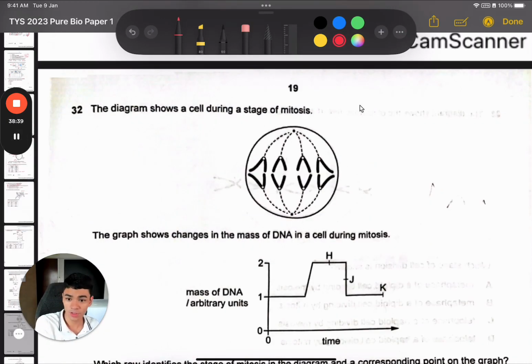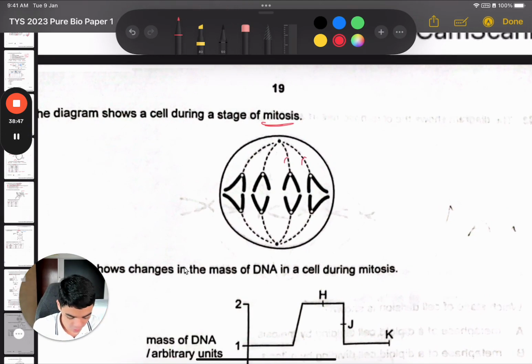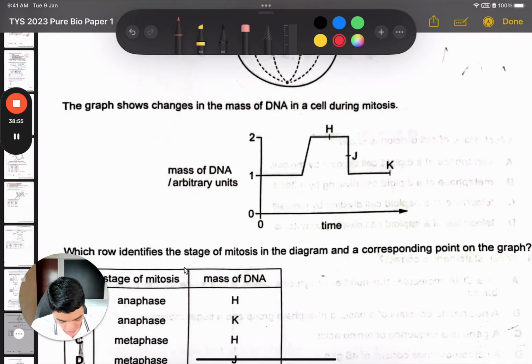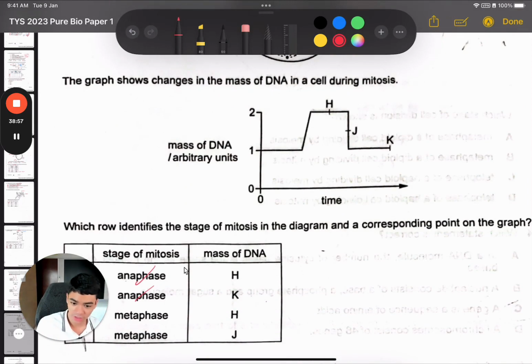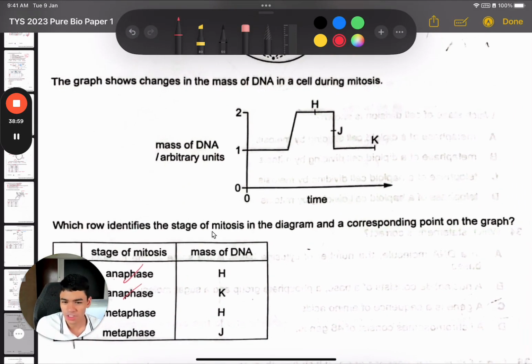Question 32, a cell during a stage of mitosis, so it has to be P, M, A or T. What we see here is that the centromeres have divided, and they are being pulled to the opposite poles. This is called anaphase. Okay, if it's anaphase, let's check. Alright, good, we have A or B. And then which stage is this on that timeline, right?